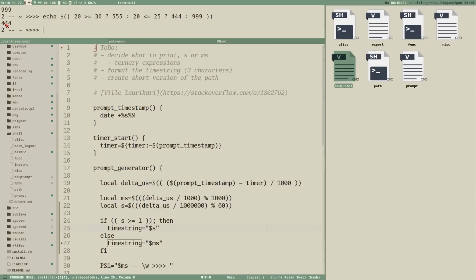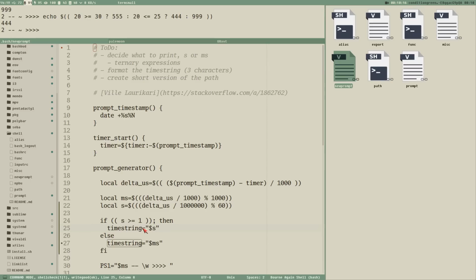And now we can see we get 444 because 20 is not larger than 30. So it never does this thing, but then it goes after the colon here and it's a new test. 20 is less than or equal to 25. That's true. So 444 will be the output of this.